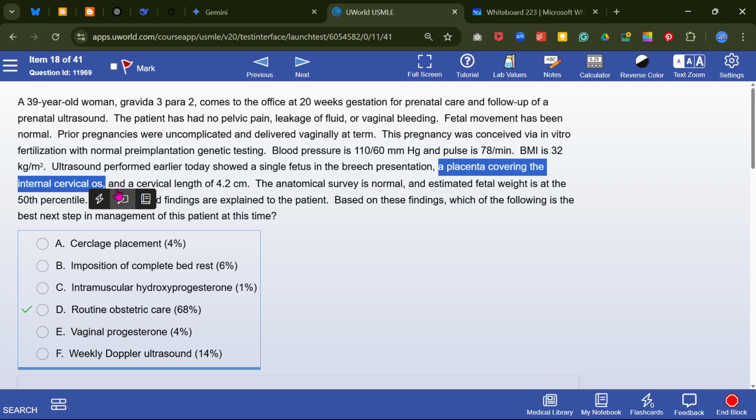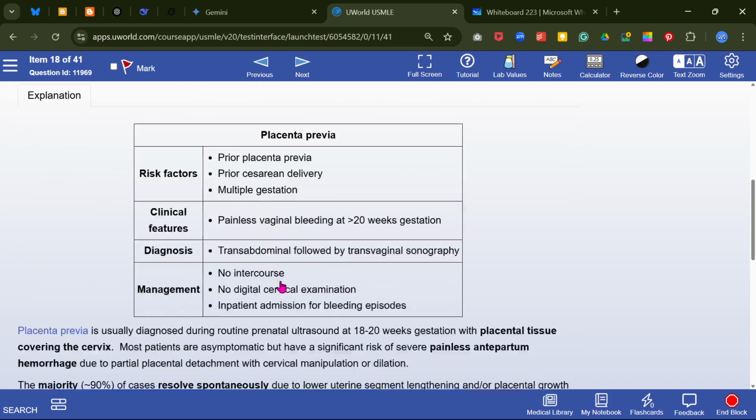When placenta covers the internal cervical os, it looks like placenta previa. As there is no bleeding and the patient is hemodynamically stable, just routine obstetric care.